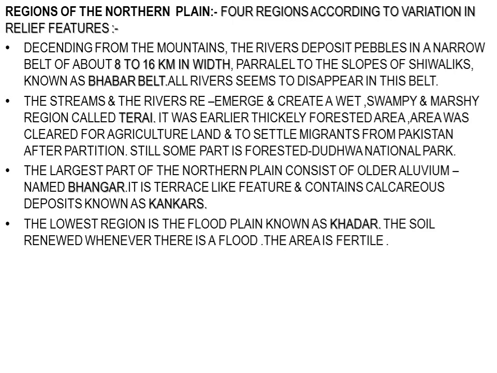A little lower to this area is the floodplain area, that is the flooding area. It is known as Khadar. This area is renewed every year, because whenever there is a flood, and floods come almost every year, this soil is renewed every year. The area has fertile land, and it is best for intensive agriculture.